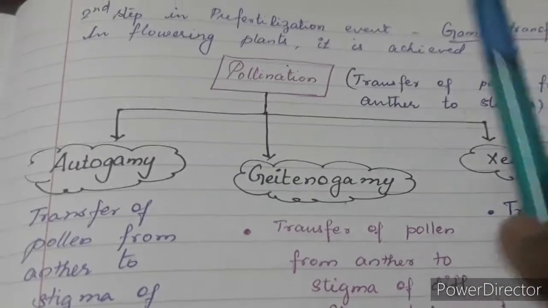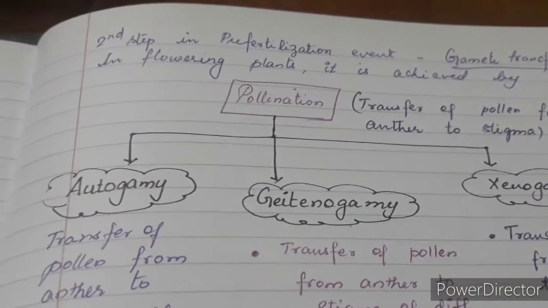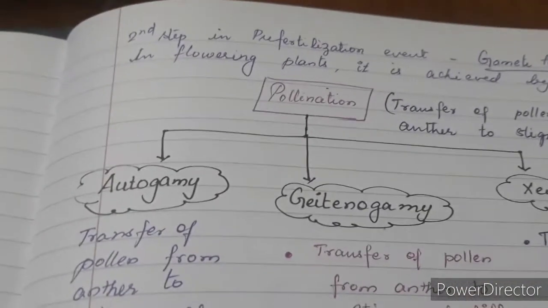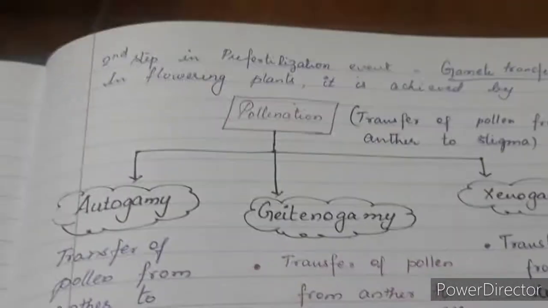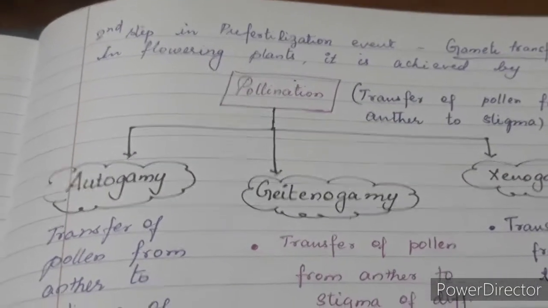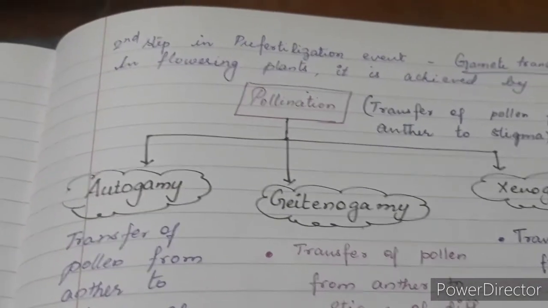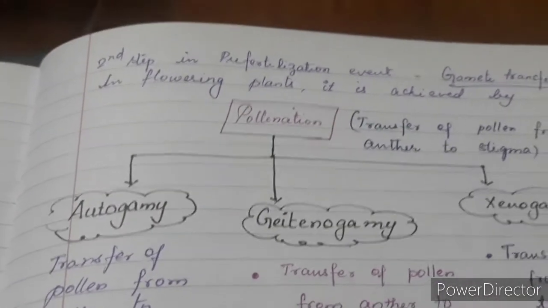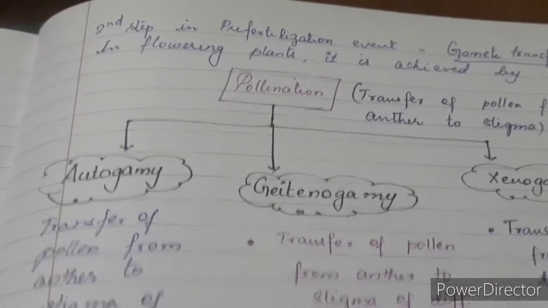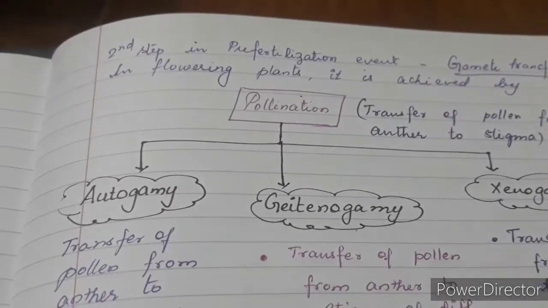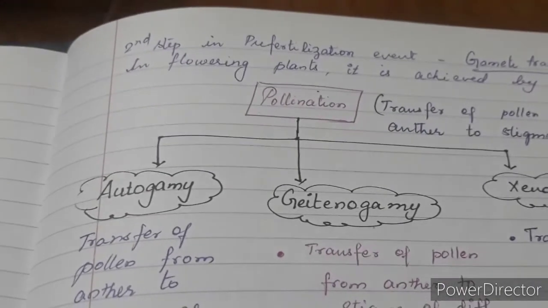Again I repeat, in the pre-fertilization event, the first thing to happen is gametogenesis, then gamete transfer. In angiosperms, gametogenesis includes microsporogenesis and megasporogenesis, which respectively result in the formation of pollen grains and the embryo sac.